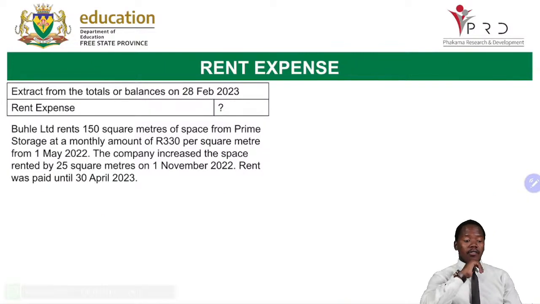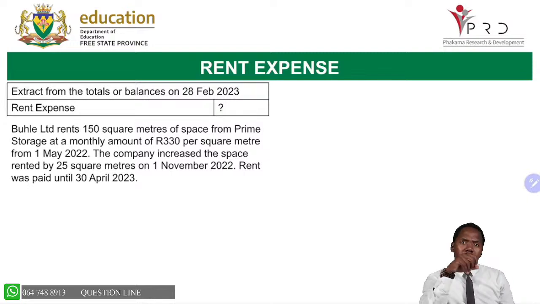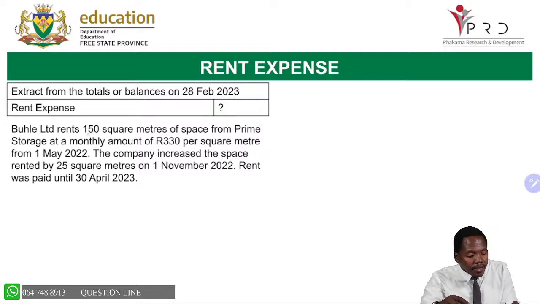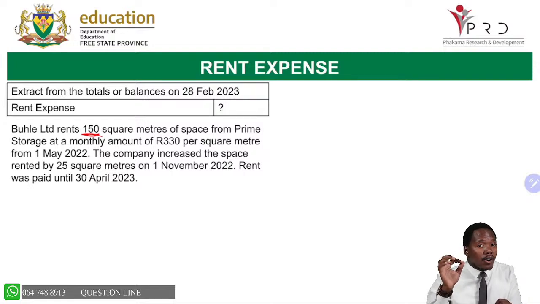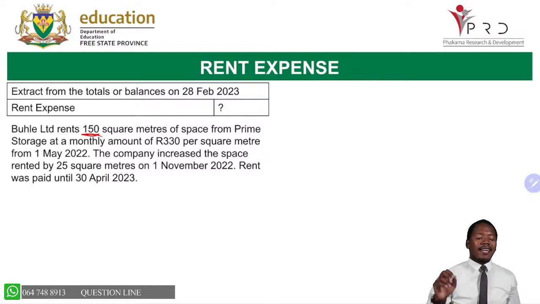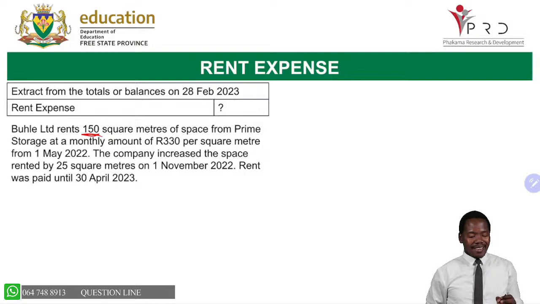Now, this talks about the rent expense. It's a question mark in my trial balance. Now, what does it say here? Buhle Limited rents 150. Please underline what is important. Work smart tomorrow and ensure that you underline what is important. It rents 150 square meters of space from Prime Storage at a monthly amount of 330.